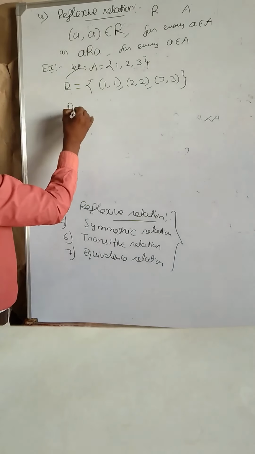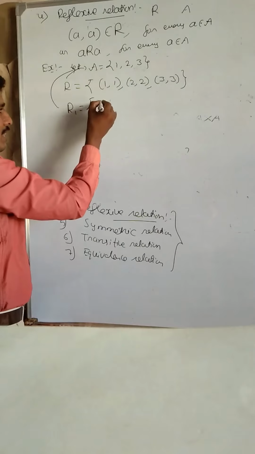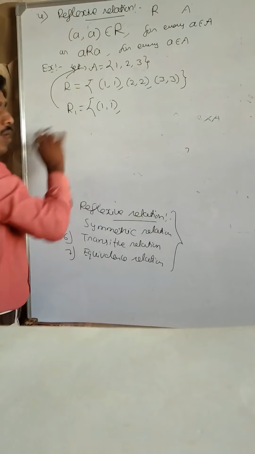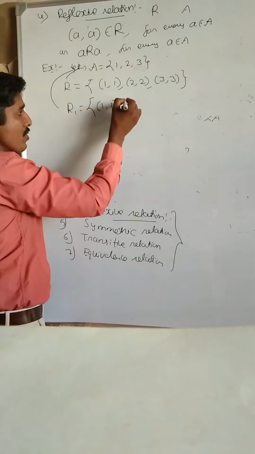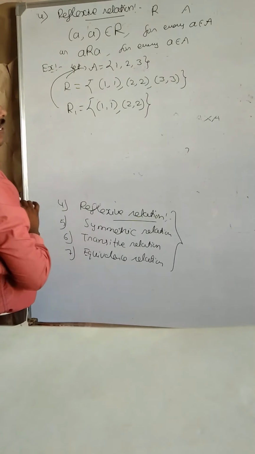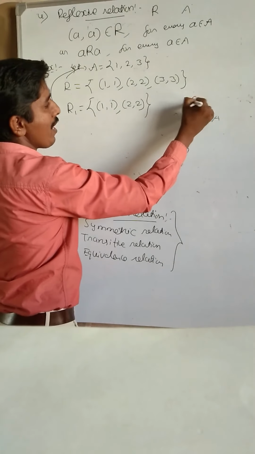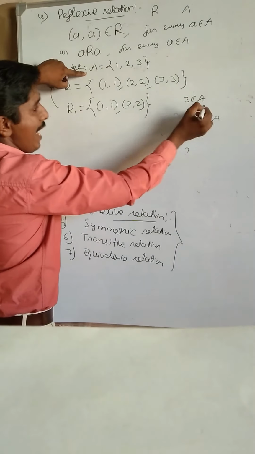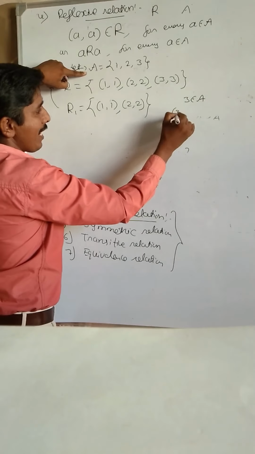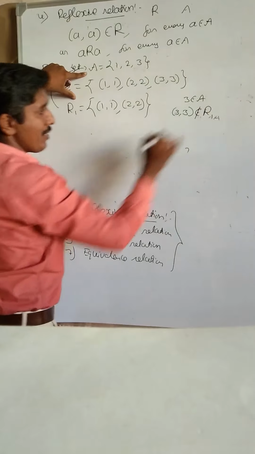Next, relation R1 on the same set A. 1 belongs to set A, (1, 1) belongs to R1, 2 belongs to set A, (2, 2) belongs to R1. Suppose we take only these two elements. 3 belongs to set A, but (3, 3) does not belong to R1, mind you.